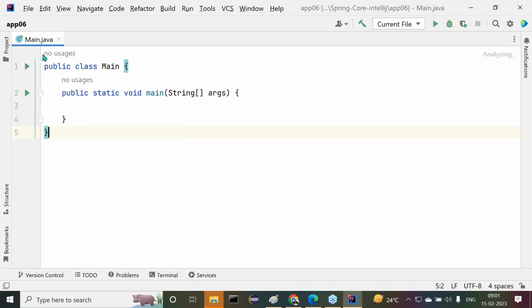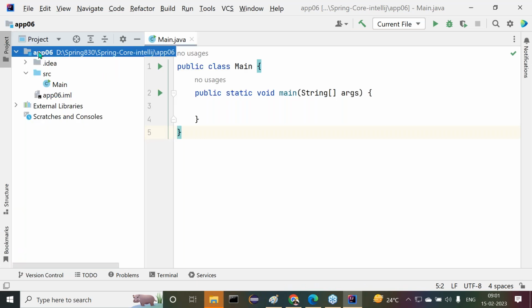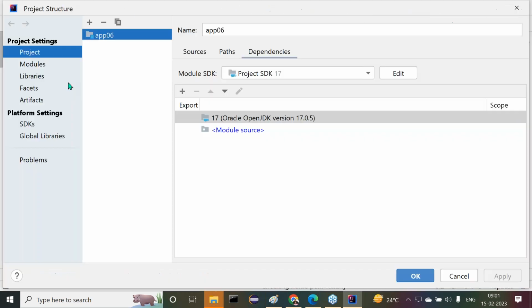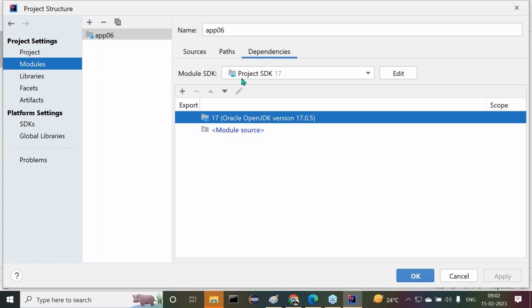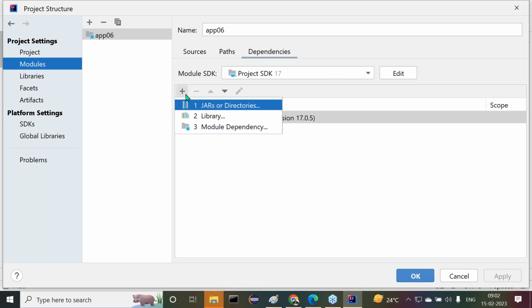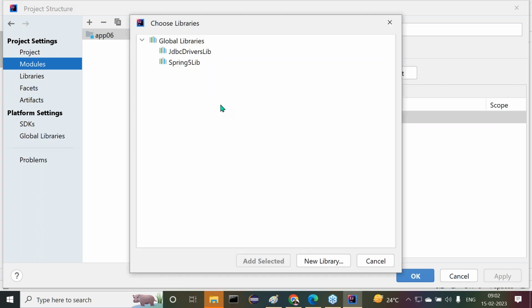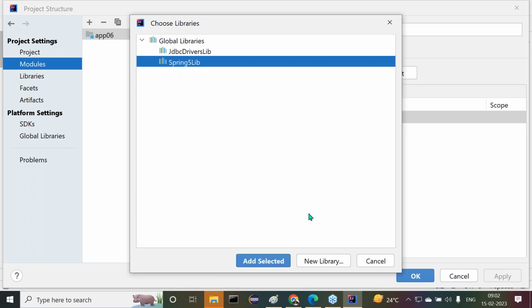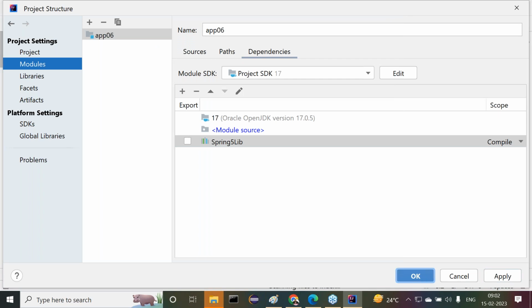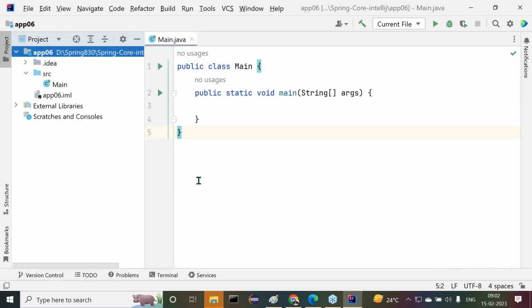Press F4, simply F4. If we click on F4, automatically this page opens, the module settings. There we have to open the dependencies, click on plus, and select library. Already we created the Spring 5 library. Now select it, click add selected, then apply and OK. That's it, the Spring library is available to us.